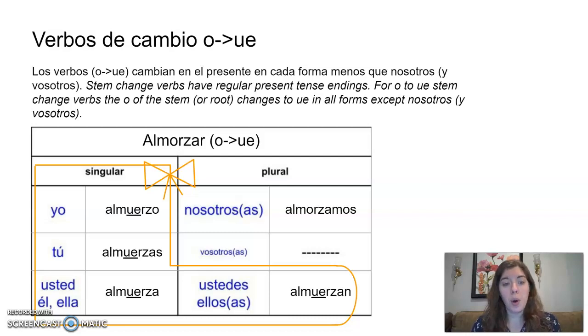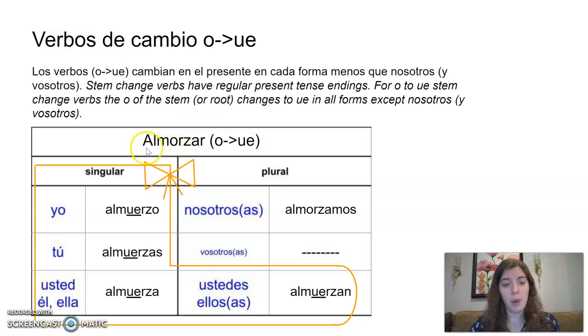Los verbos o UE cambian en el presente en cada forma menos que nosotros y vosotros. Stem change verbs have regular present tense endings. For the O to UE stem change verbs, the O of the stem or the root changes to UE in all forms except nosotros y vosotros.